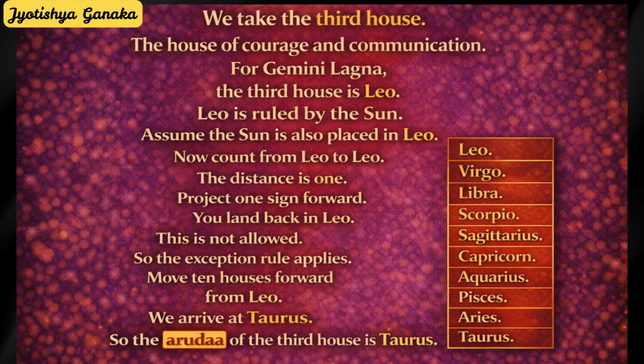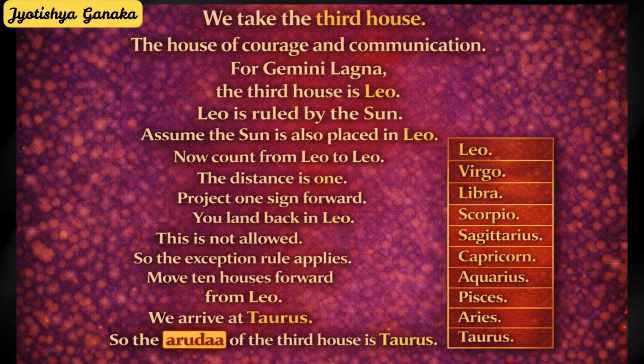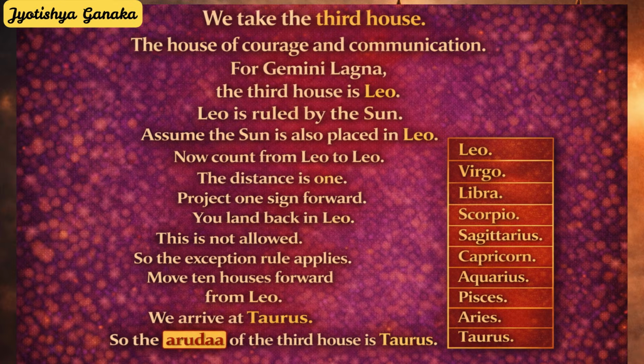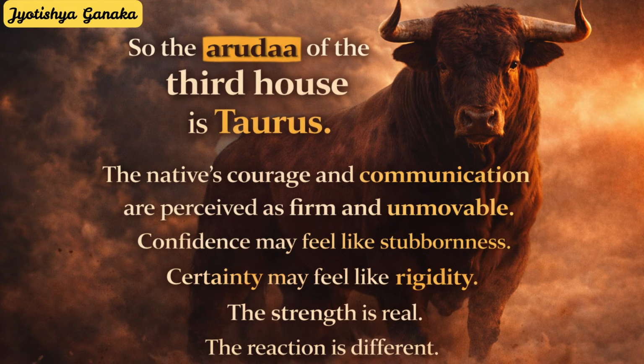Move 10 houses forward from Leo. Leo, Virgo, Libra, Scorpio, Sagittarius, Capricorn, Aquarius, Pisces, Aries, Taurus. We arrive at Taurus. So the Arudha of the third house is Taurus. This means the native's courage and communication are perceived as firm and unmovable. Confidence may feel like stubbornness. Certainty may feel like rigidity. The strength is real, the reaction is different.